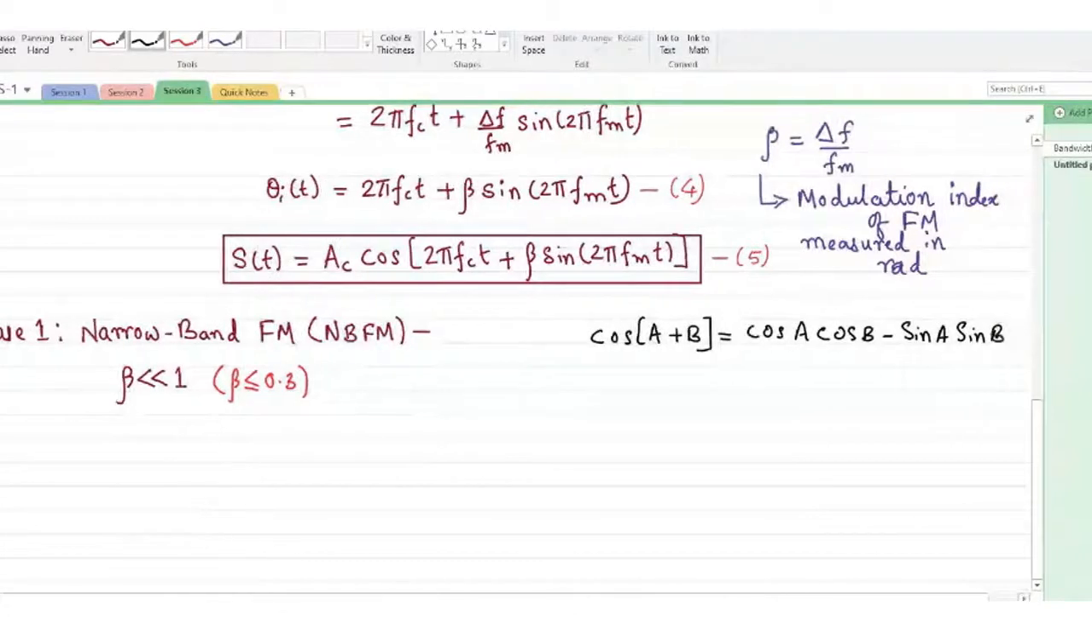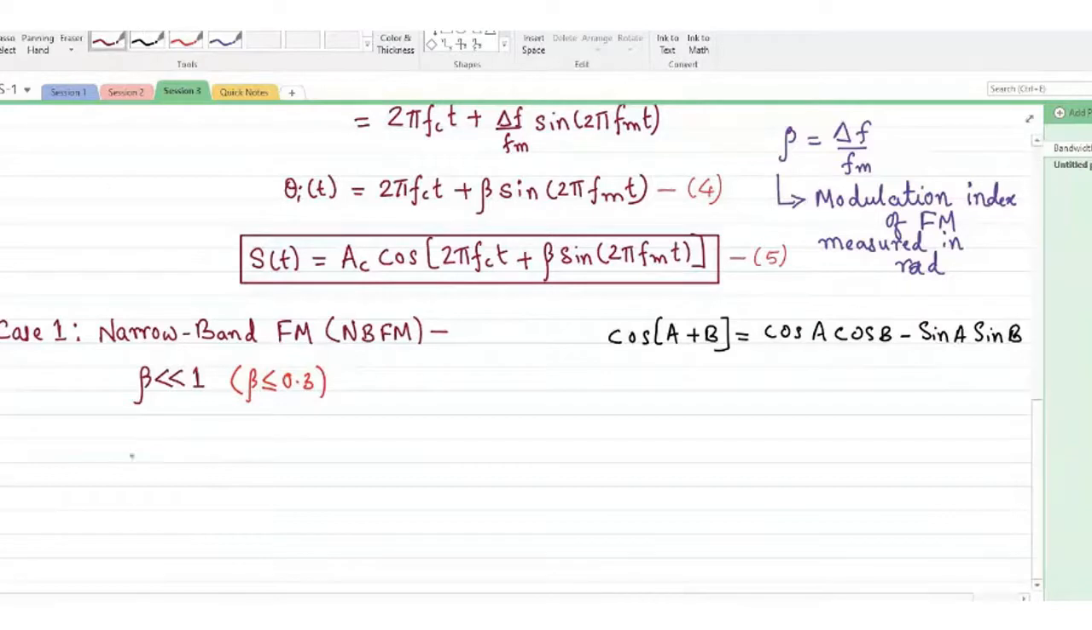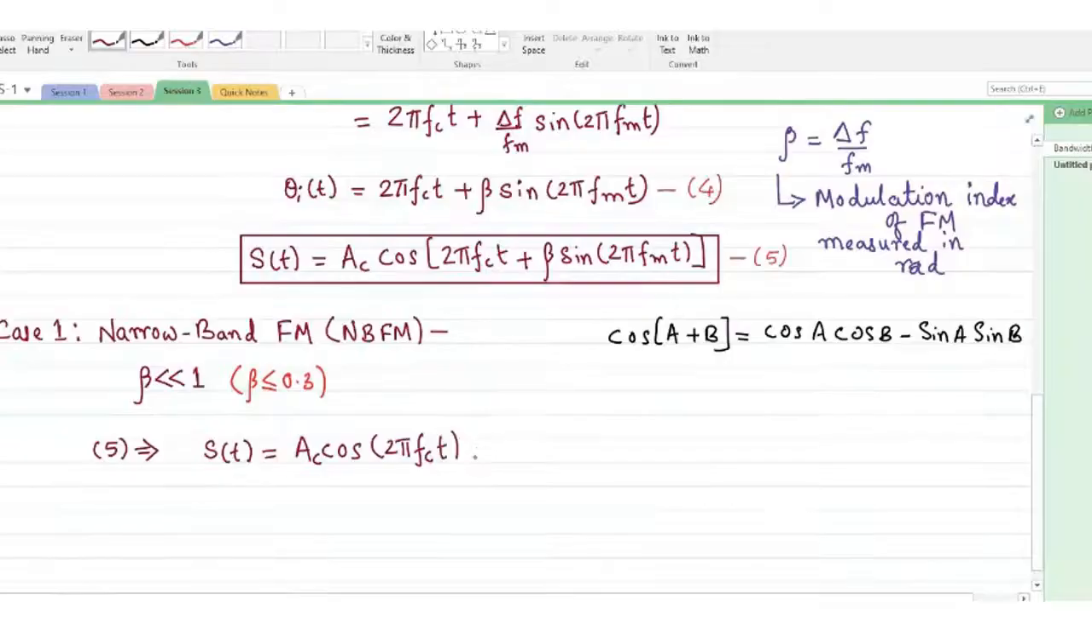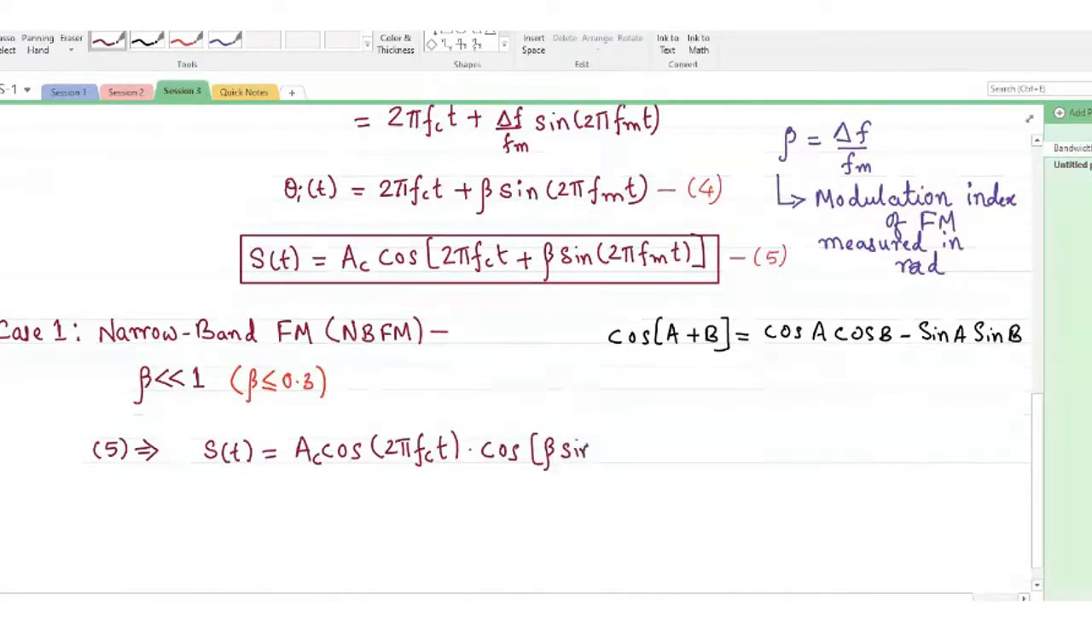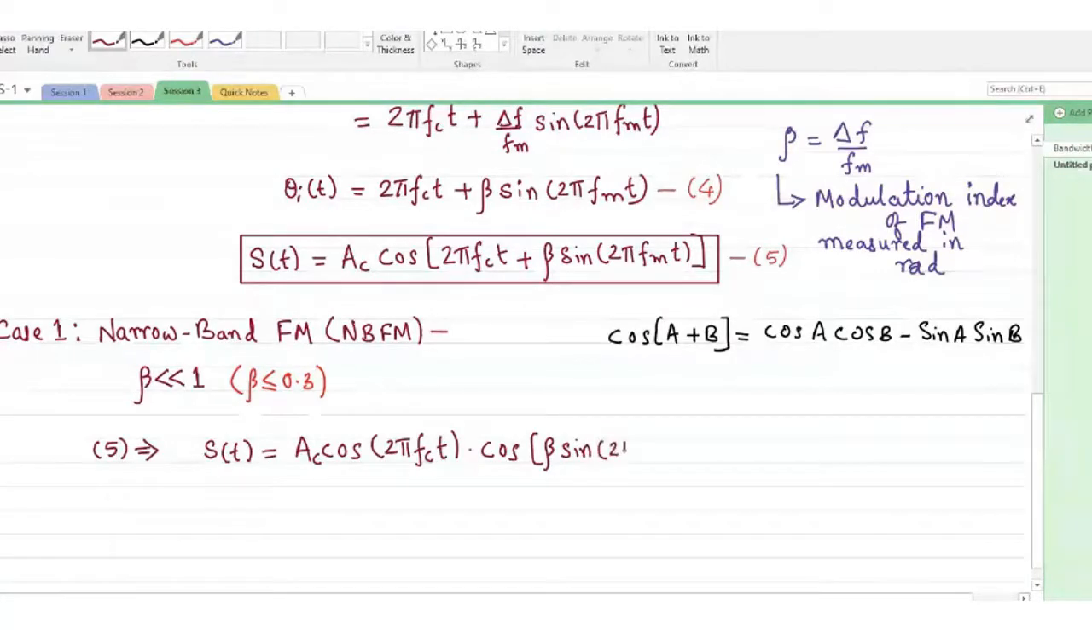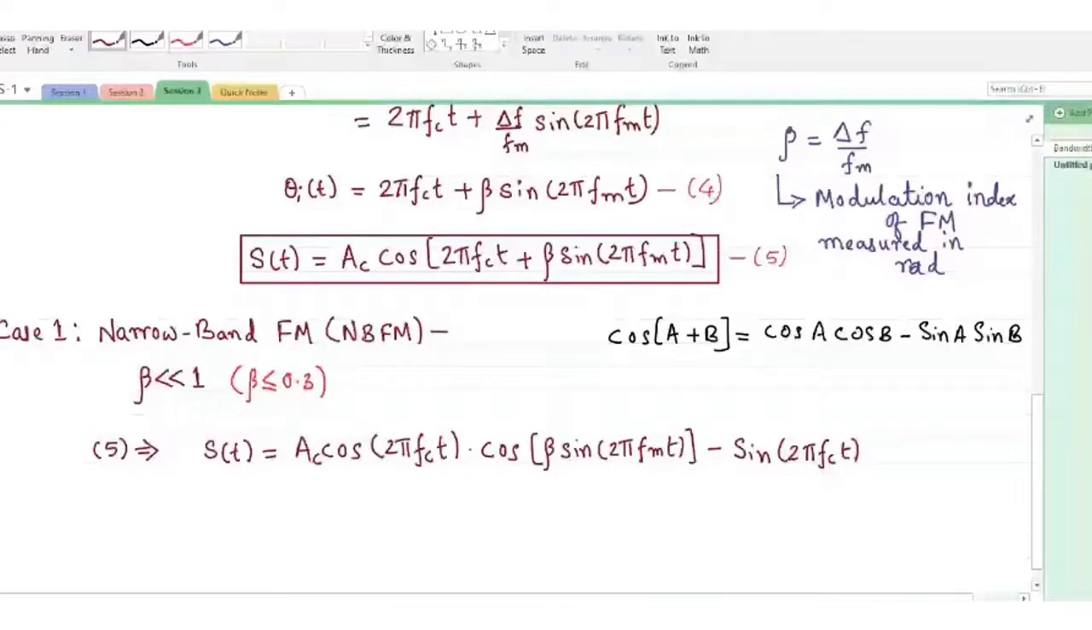With that I can rewrite equation 5. For this case, S of t, I can expand this term using the trigonometric relation as cos 2 pi f_c t times cos of beta sine 2 pi f_m t, minus sine 2 pi f_c t, a similar term with the sine angle, into sine of beta sine 2 pi f_m t.